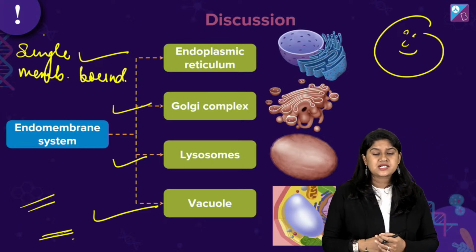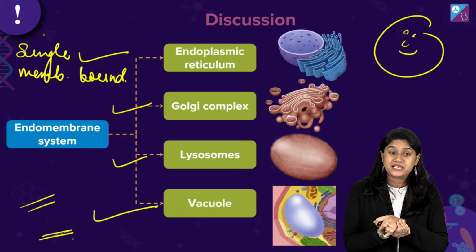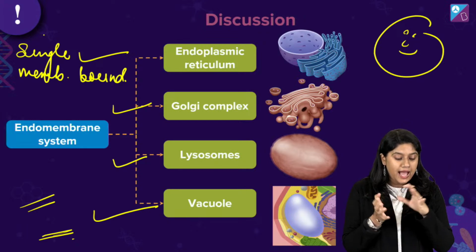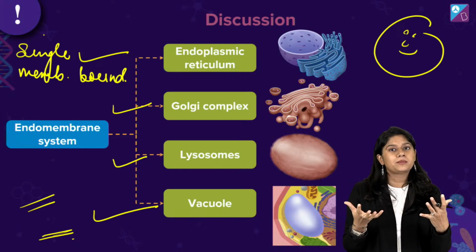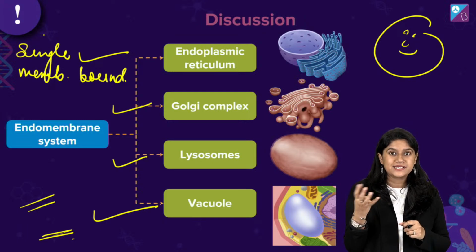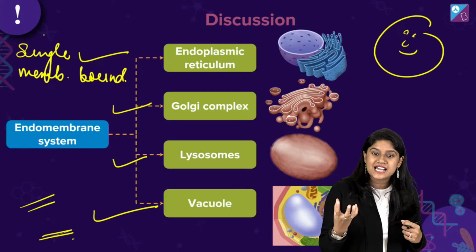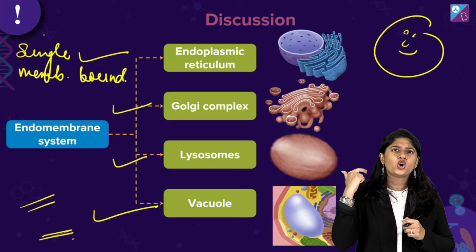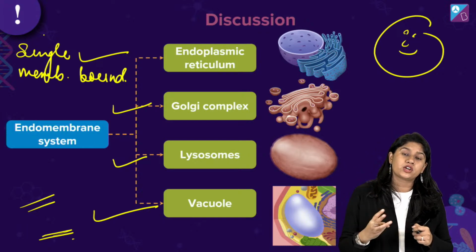Hello, yes, we just started. In today's class, we'll be discussing the endomembrane system. And in the endomembrane system, we have just talked about the 4 important components, or the important organelles, that we'll be discussing. We have ER, Golgi bodies, lysosomes, and vacuole.